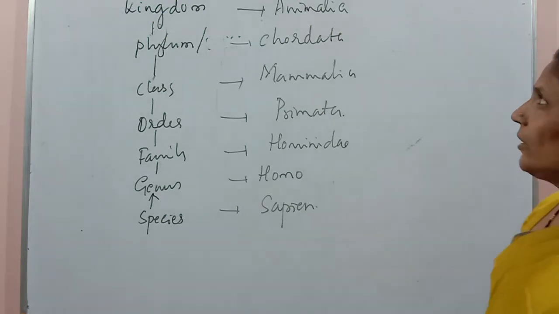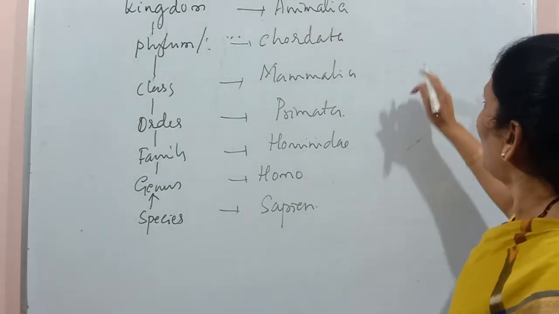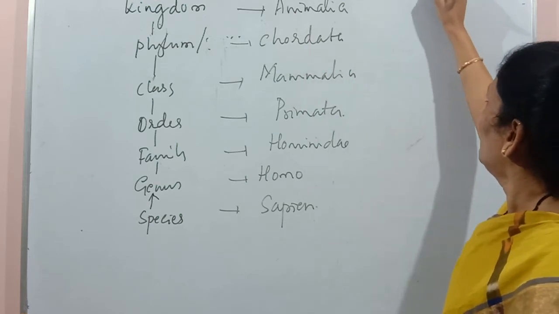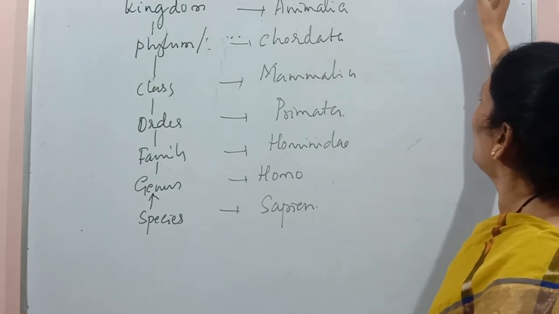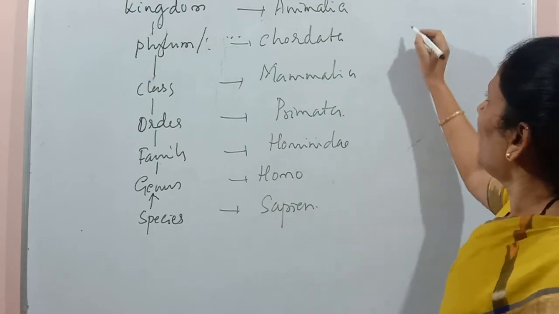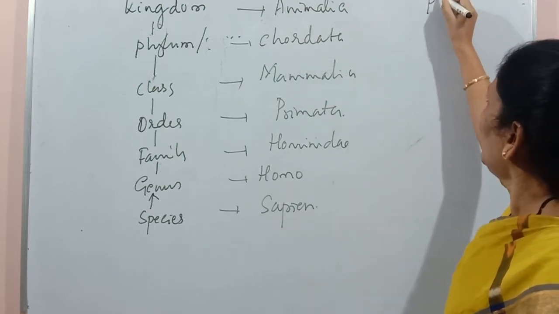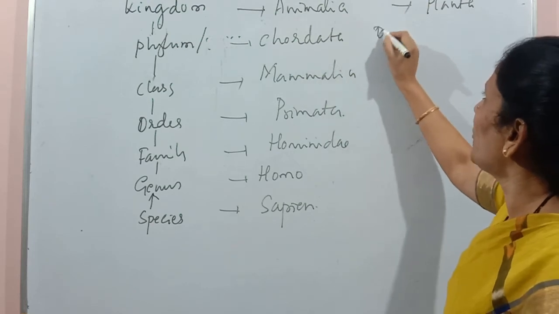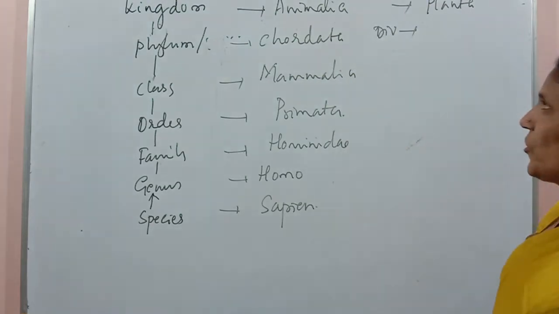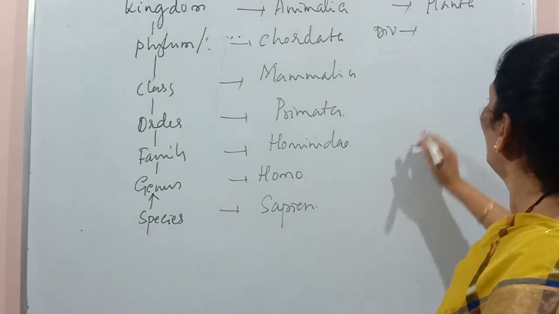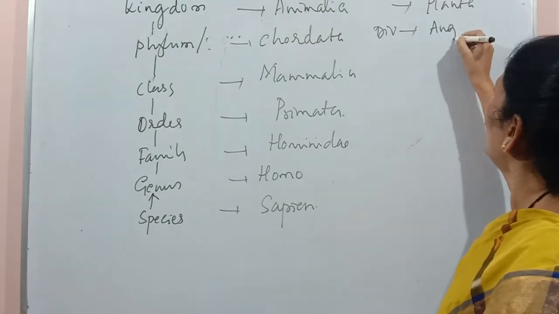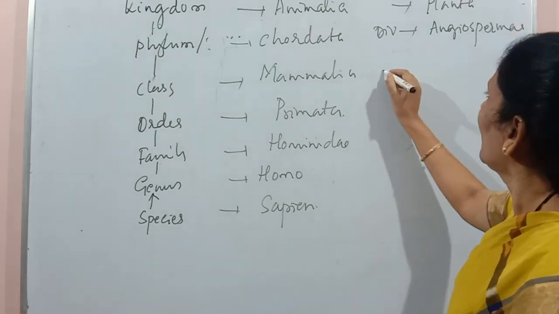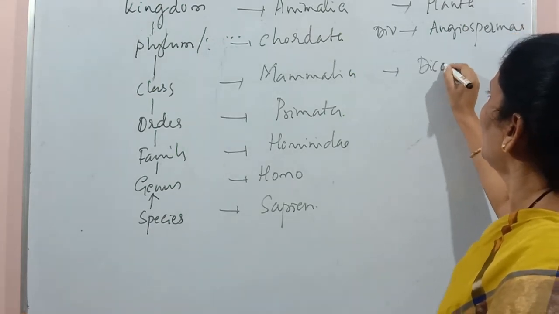We may write for a plant also. One plant example we may take, and we'll write the taxonomic hierarchy. For example, I will take mango. Kingdom, Plantae. Here we are using division instead of phylum. So division, Angiospermae. Class, Dicotyledonae.